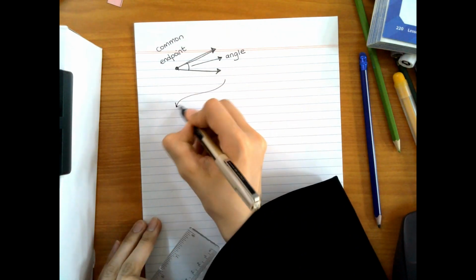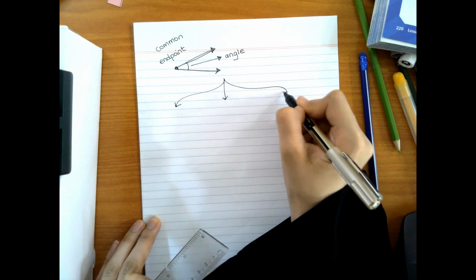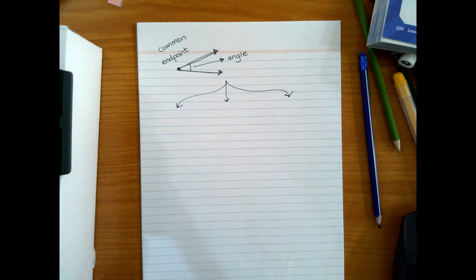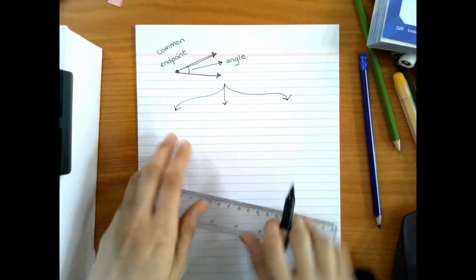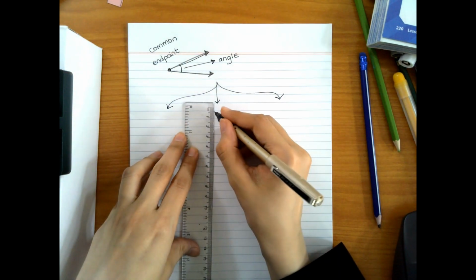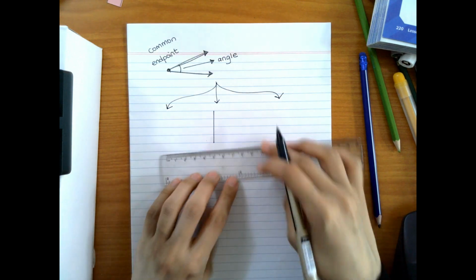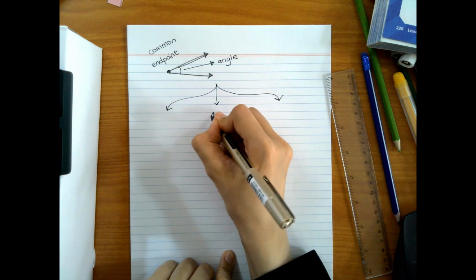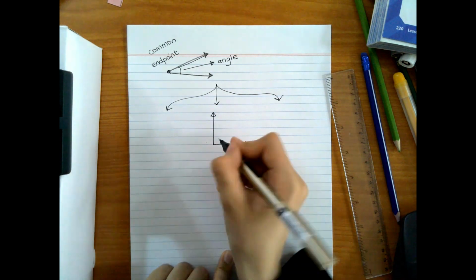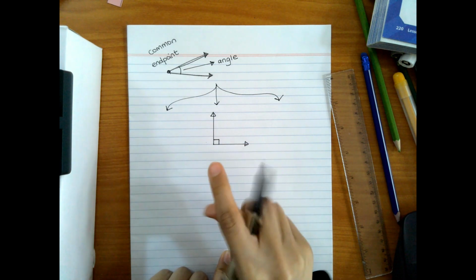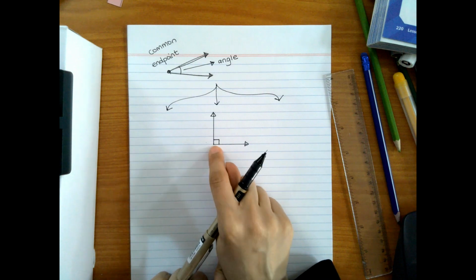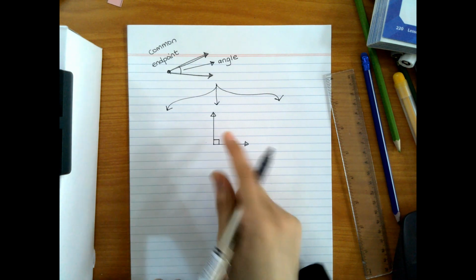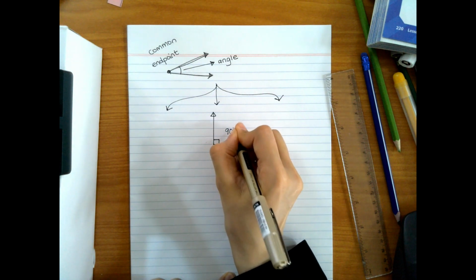Okay. Now how can I classify angles? عندي ثلاث أنواع للangles. How many types I have? 3 angles. Yes. Of course I will start with the right angle. لما يكون الزاوية قائمة like this. Right angle. Here I have a right angle. Now this right angle is in fact 90 degrees.